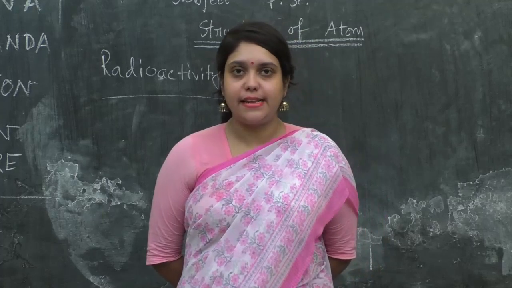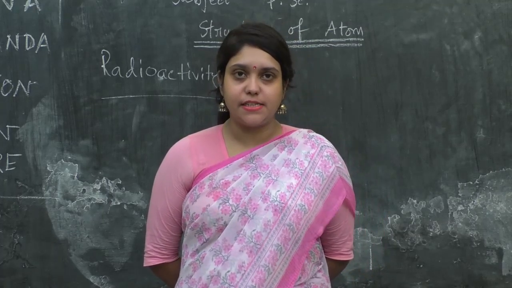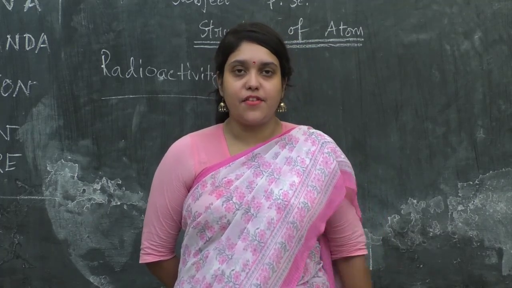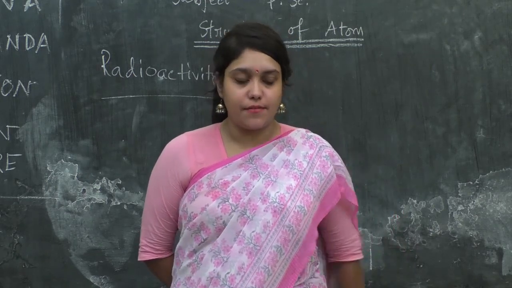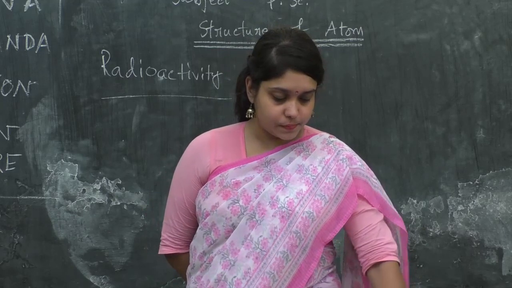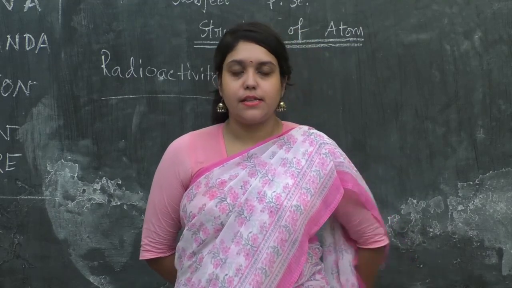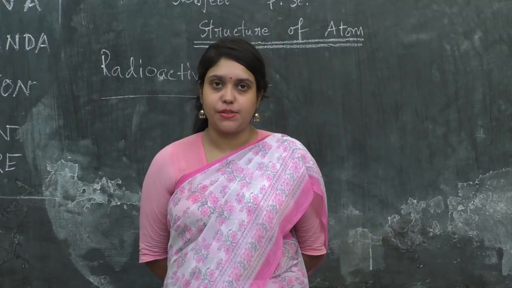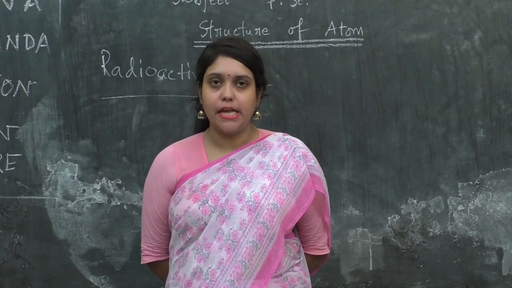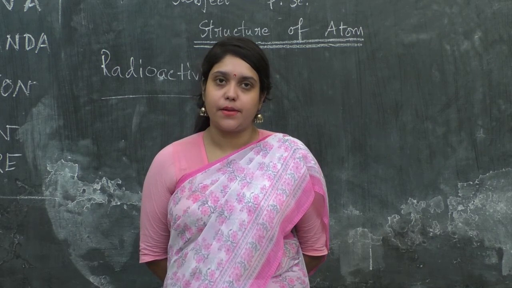So I will state that radioactive rays are composed of three types of rays. The radioactive ray has three types of radiations, that is alpha ray, beta ray and gamma ray.